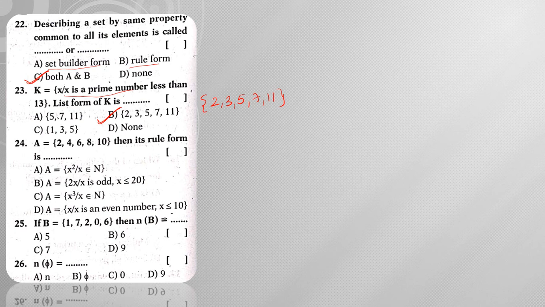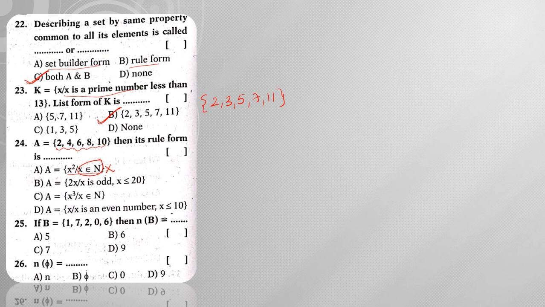A is equal to {2, 4, 6, 8, 10}. If you observe these elements, all are multiples of 2. That means all are even numbers. Then from this, what can I say? x square such that x belongs to natural numbers. This is not possible because there are infinite natural numbers, but the given set is a finite set, hence it is not the answer.